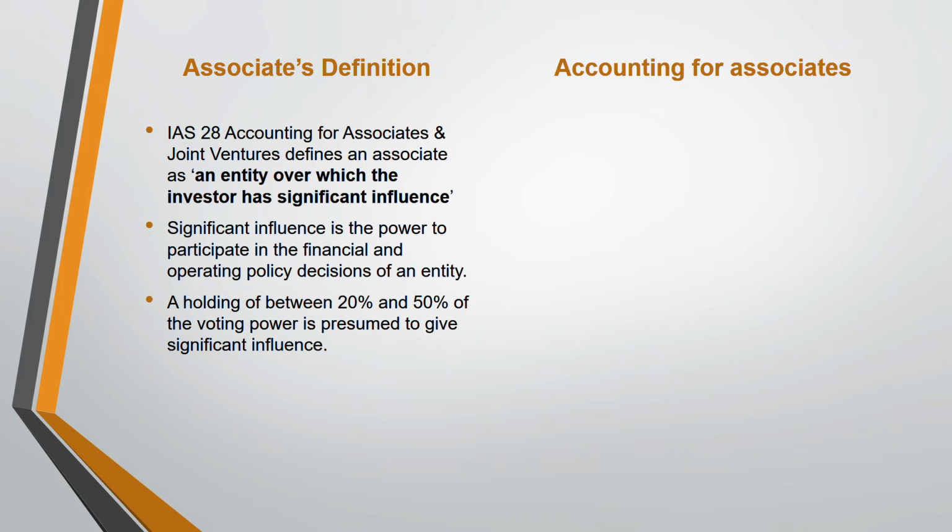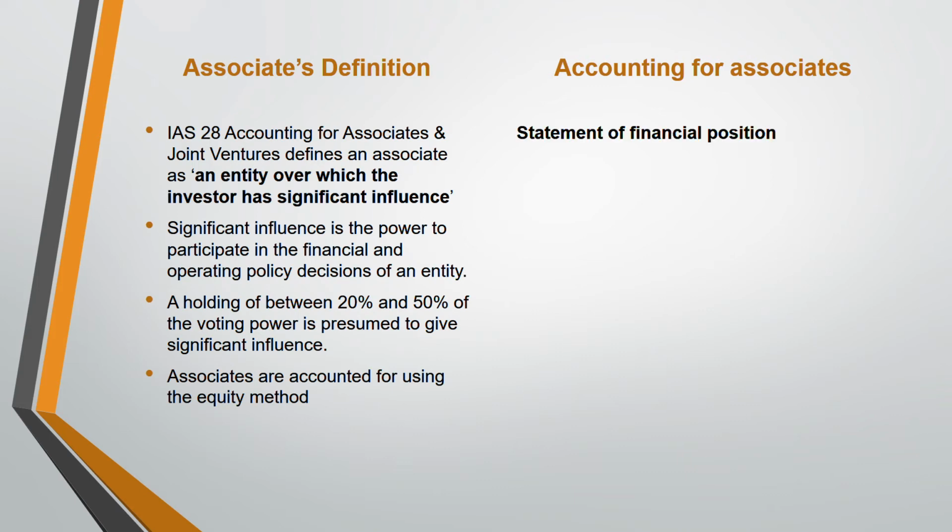So how do you account for an associate? You use the equity method, for both joint venture and associate. And how do you calculate the equity method? In your statement of financial position, how do you show this? Where do you put this associate? You start with the cost. This is just the working; only the final amount is put in the statement of financial position. So the cost, you have purchased this associate, and what is that cost? The purchase consideration. That amount you start with.